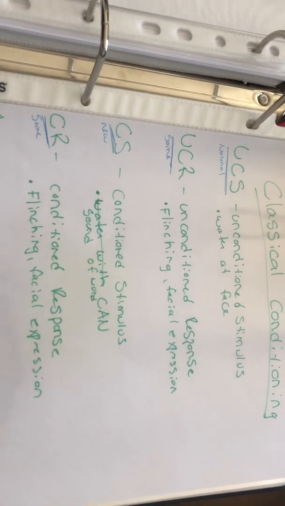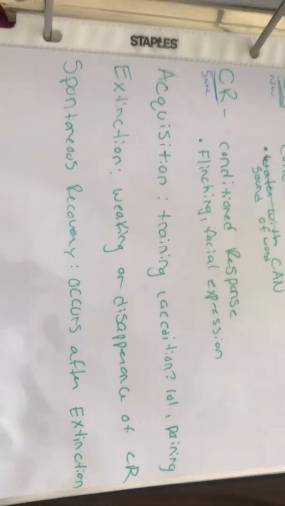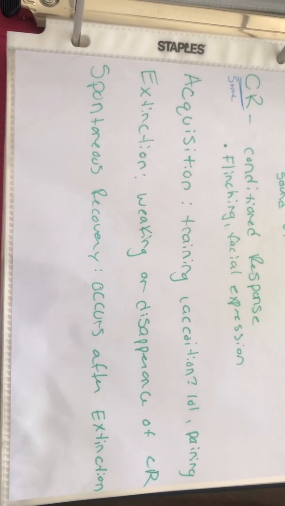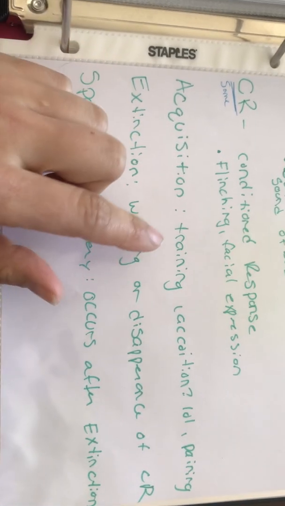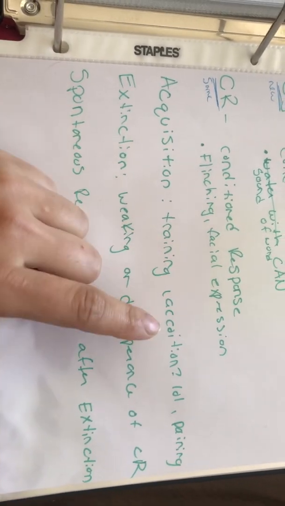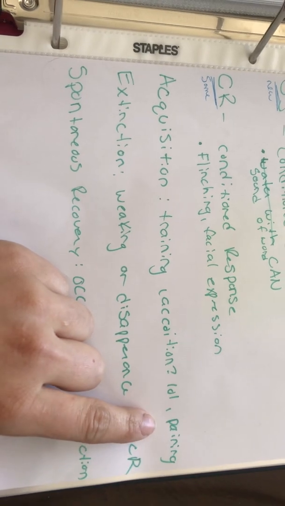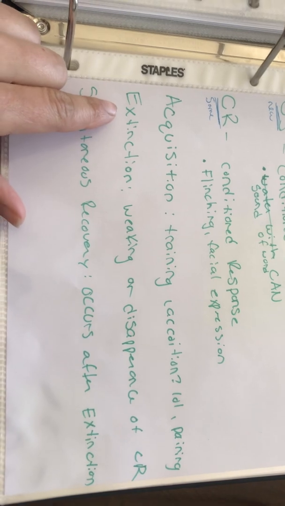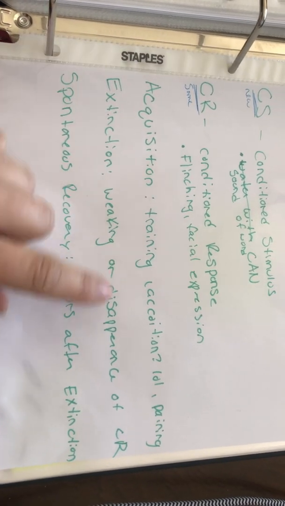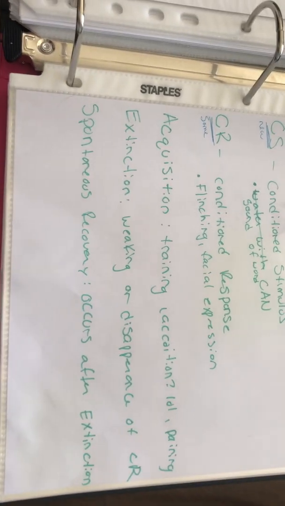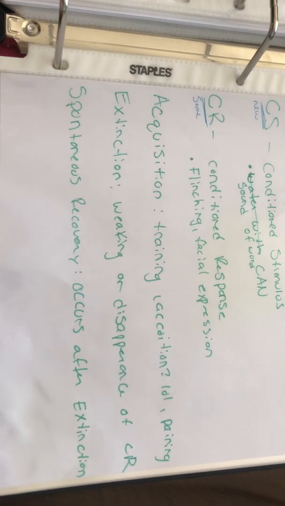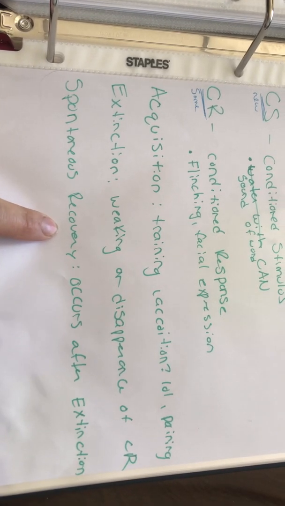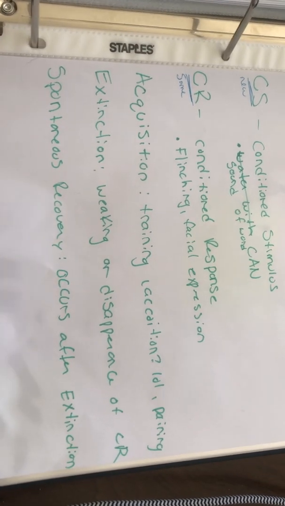We also have a few other words we need to know: acquisition, extinction, and spontaneous recovery. Acquisition is sort of like we're training, we're making associations, like pairing. I can't spell associations. And then we have extinction, which is the weakening or disappearance of that conditioned response. So extinction, something going extinct, it's going away. We then have spontaneous recovery. It's that reoccurrence of that thing, so it occurs after extinction.